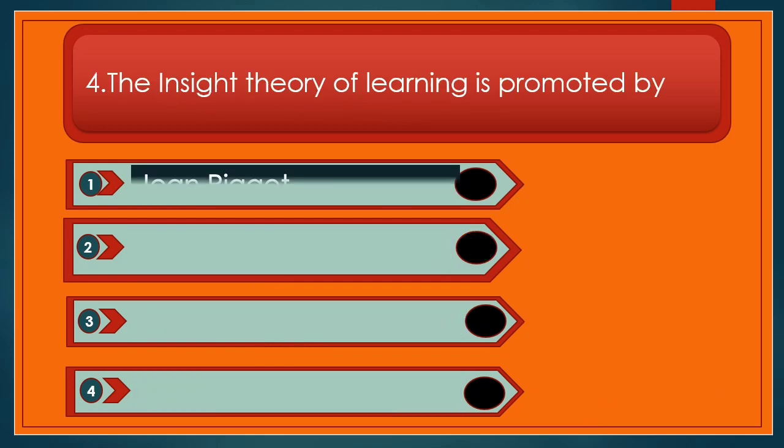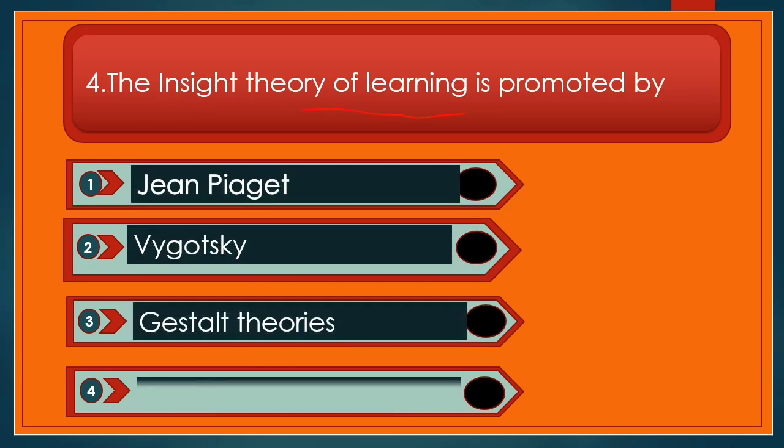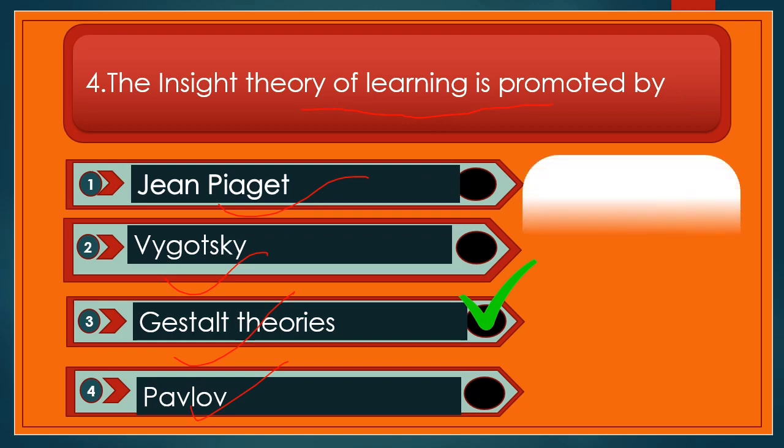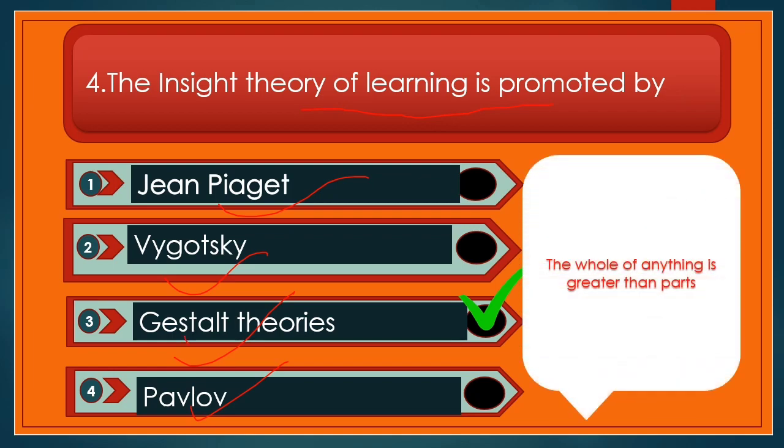Next question. The insightful theory of learning is promoted by, and options are Jean Piaget, Vygotsky, Gestalt theorists and Pavlov, and the right answer is Gestalt. So Gestalt, these are the psychologists who promoted this insightful theory of learning. The insightful theory of learning was propounded by Kohler. So what does the insightful theory say? The whole of anything is greater than its parts.